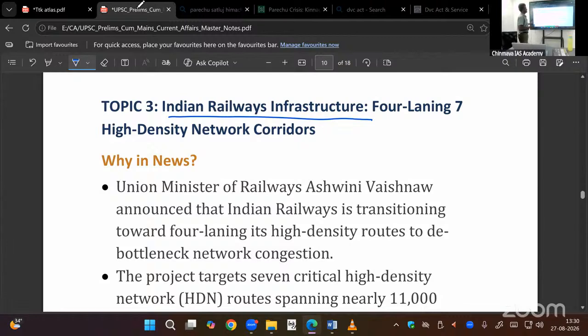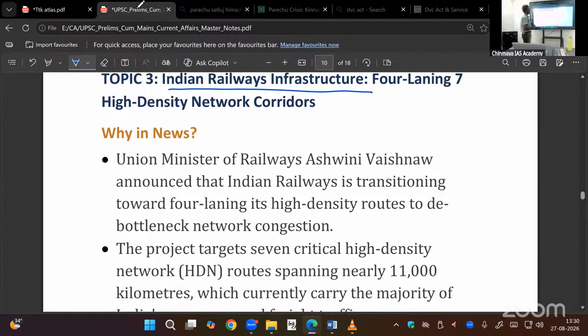So, railway infrastructure modernization: 4 laning of 7 high density network corridors. In national highways, we have 2 lanes, 4 lanes, 6 lanes, 8 lanes. If you take Chennai city, the entry is 8 lane. Even after that, the road is not enough.